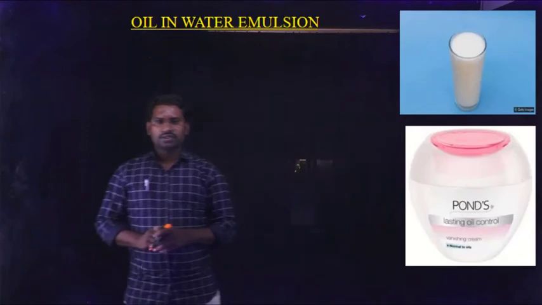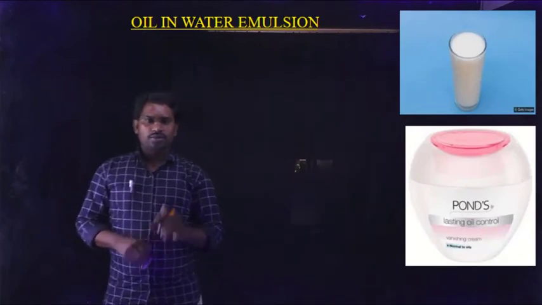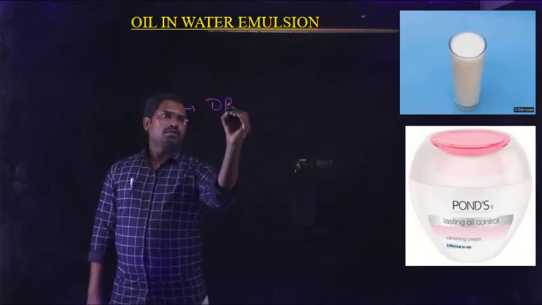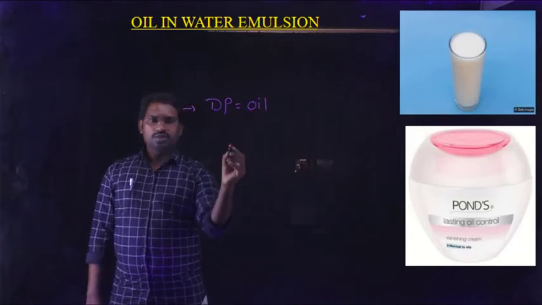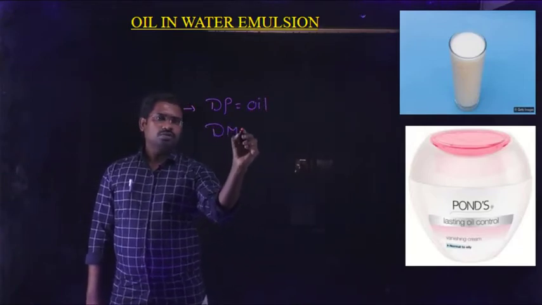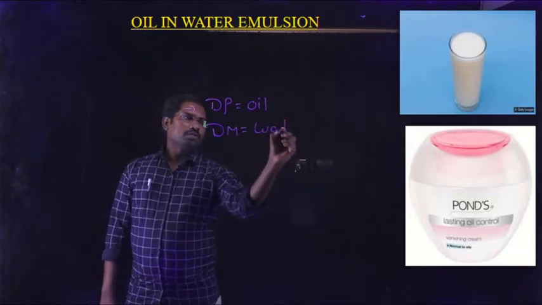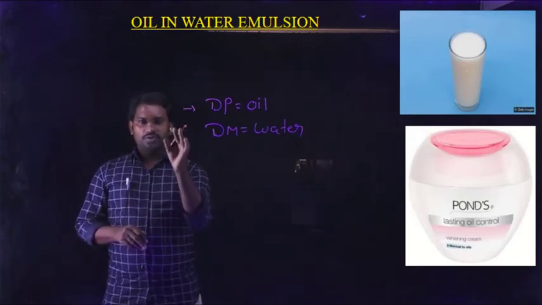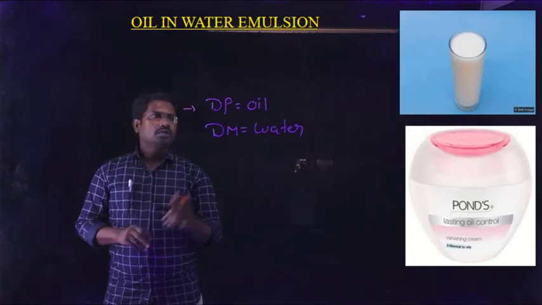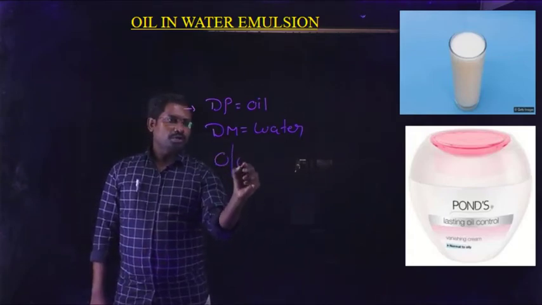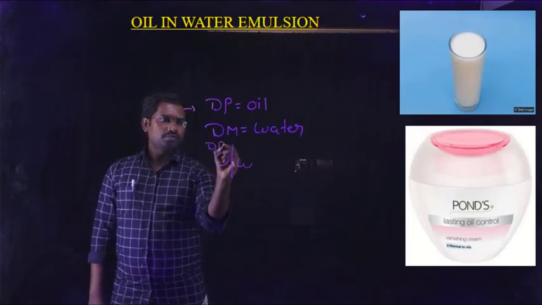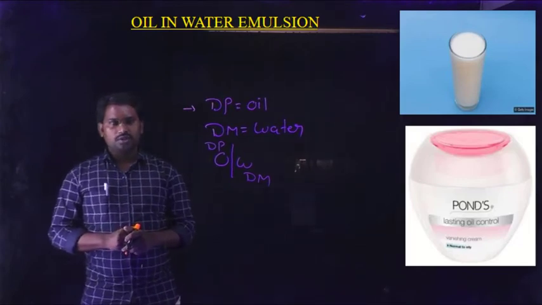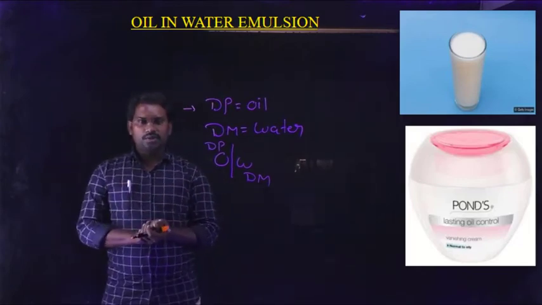The first type of classification of emulsion is oil in water type of emulsion. In oil in water type of emulsion, the dispersive phase is oil and the dispersion medium is water. The name indicates that in oil in water type of emulsion, the first one is the dispersive phase and the last one is the dispersion medium. So this is represented as O/W type of emulsion. First, oil is the dispersive phase, and water is the dispersion medium.